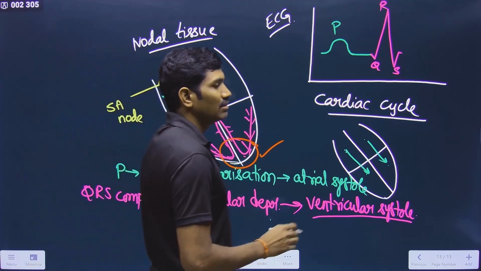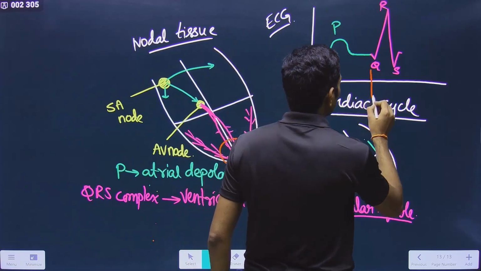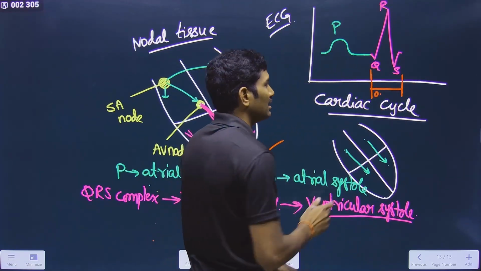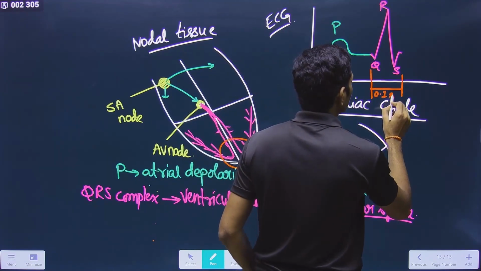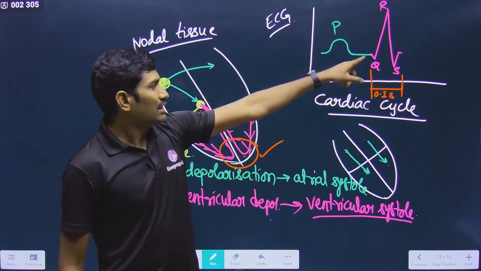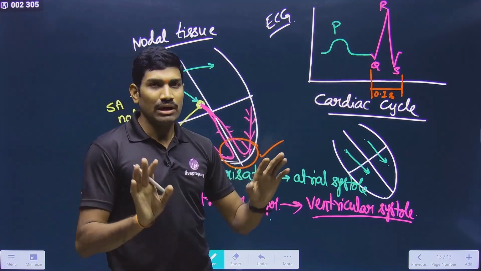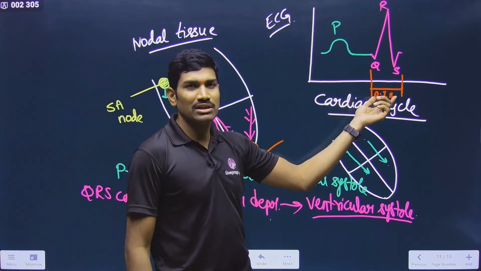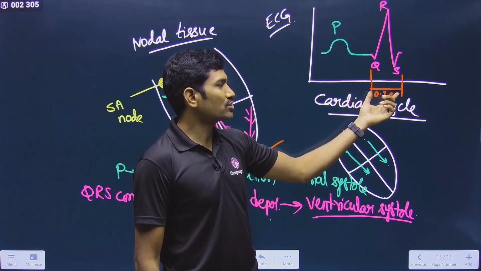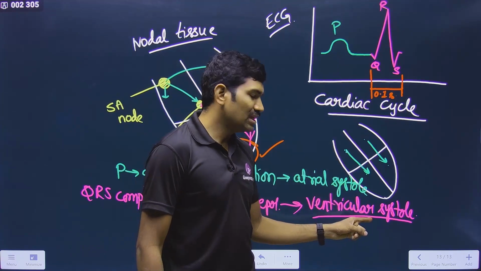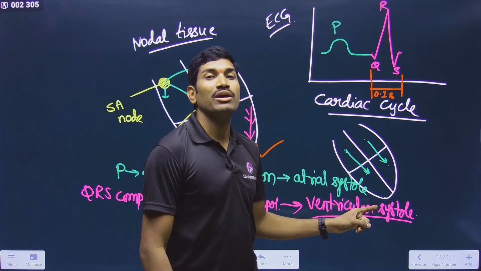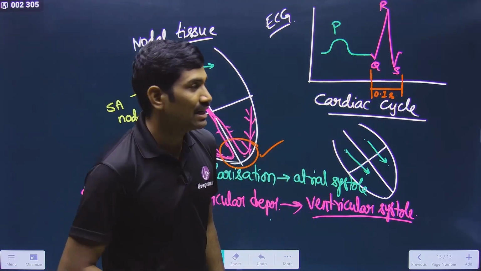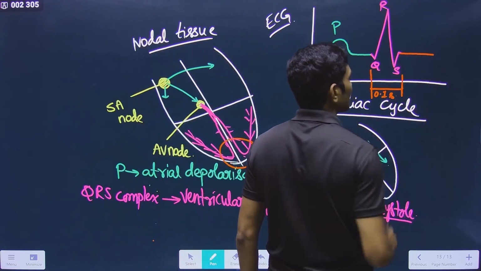So that is the reason why, though it is not given in NCERT, for your understanding I am saying, what is the duration of this particular one? It is approximately 0.1 second. Please remember here, in the ECG, I am giving the average value. It has some plus or minus variation, but for your understanding I am giving one fixed value. So it is approximately 0.1 seconds. But originally ventricular systole is occurring for 0.3 seconds. But here the QRS complex is showing only 0.1 second. And that's why after this again you will make it a straight line.